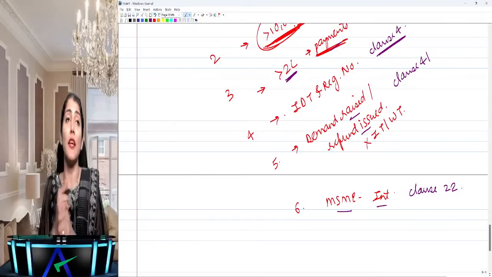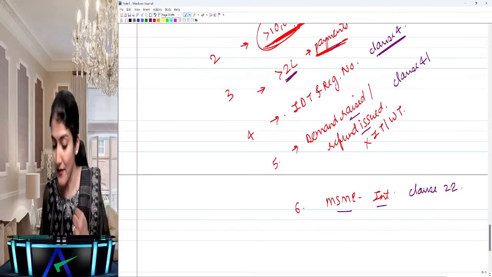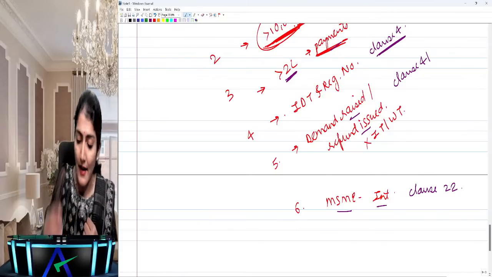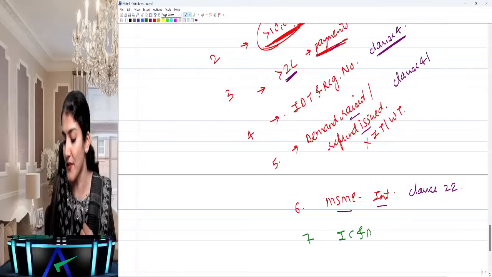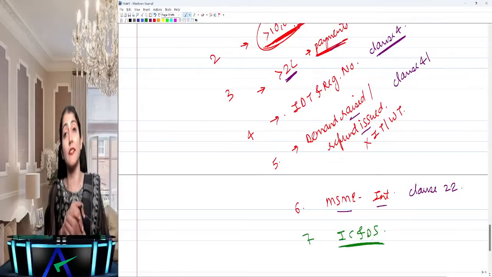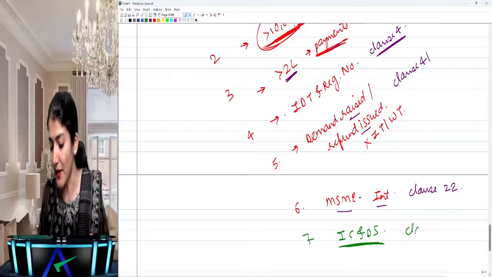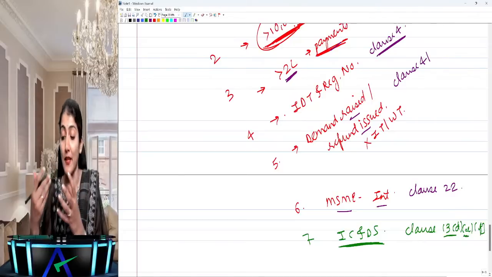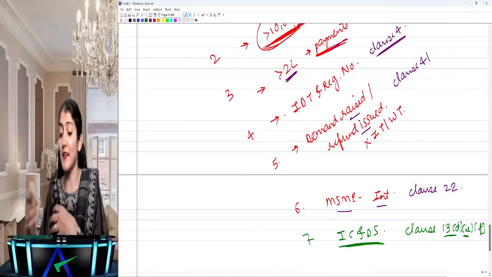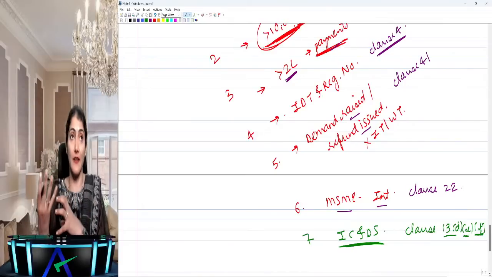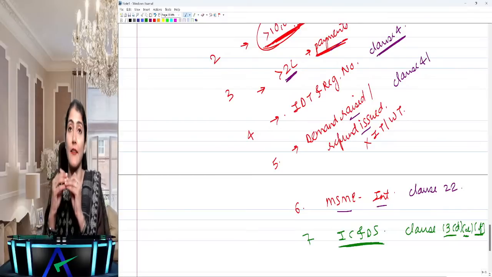The interest being paid to the MSMED suppliers is not allowed as a deduction under the income tax law, right? ICDS, income computation and disclosure standards, where do you do the reporting? In the form 3CD. Yes, you do the reporting under clause 13, D, E, and F, right? Clause 13: whether any adjustment is required to be made for compliance with the ICDS, then the details of the adjustment and the disclosures as per the ICDS.